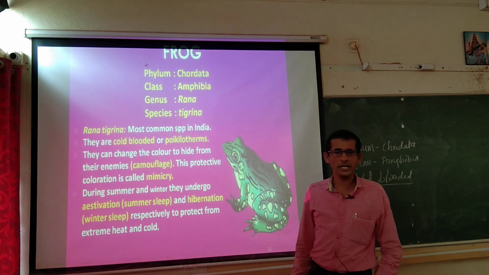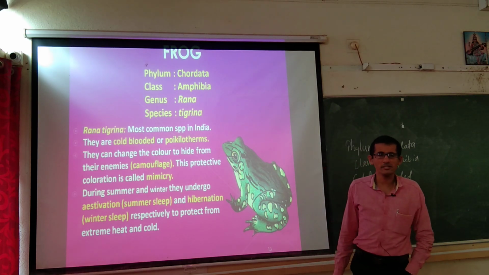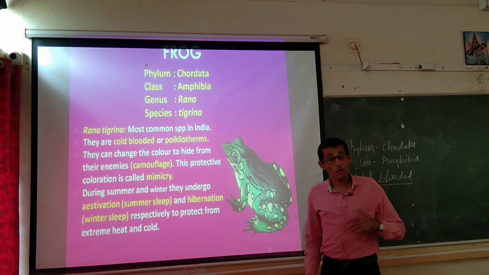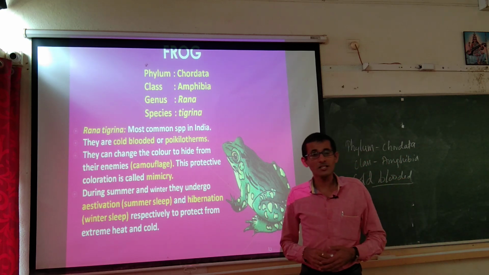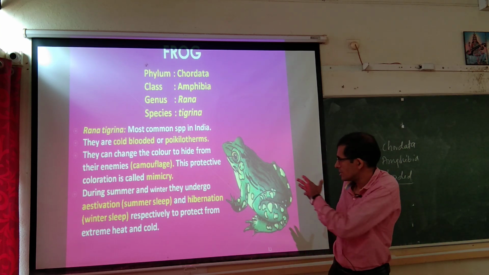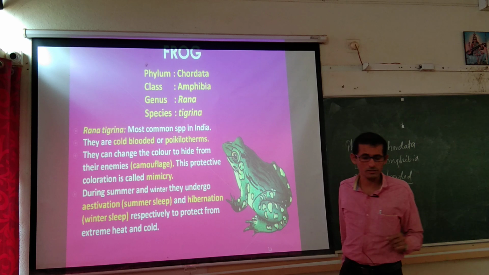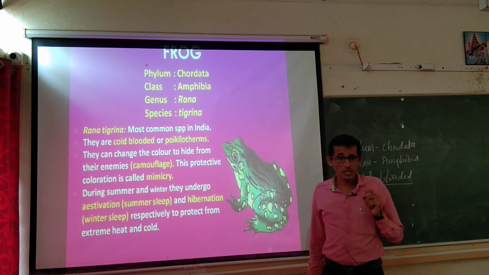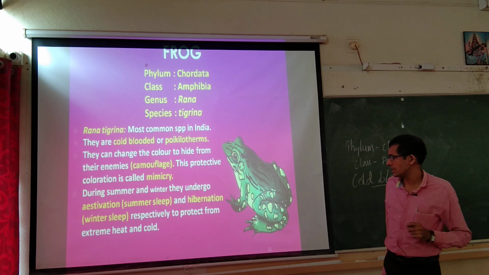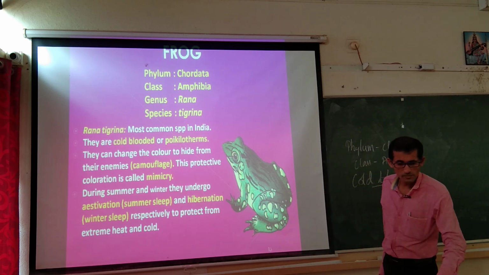So, to overcome that unfavorable condition, the frogs are not going to be visible, it is there, but it is not visible during summer and winter. That is the terminology: estivation, summer sleep, and hibernation, the winter sleep.